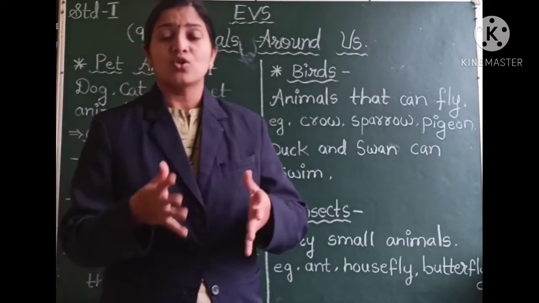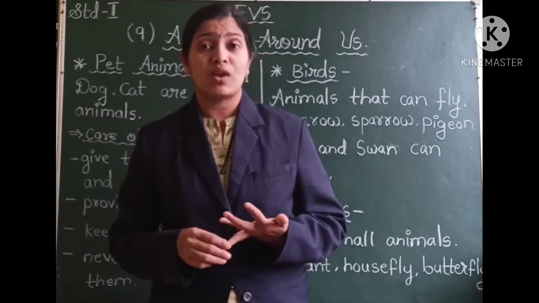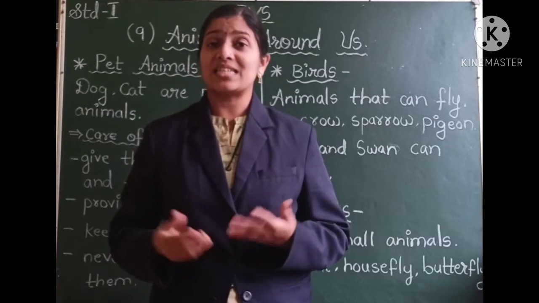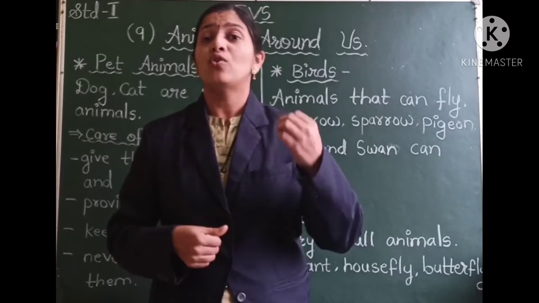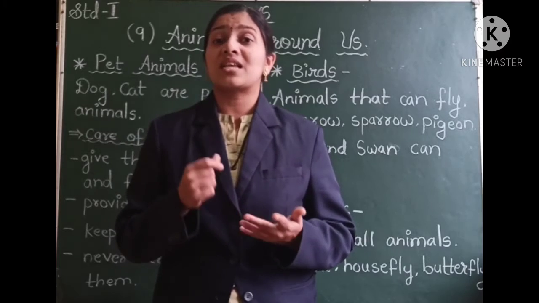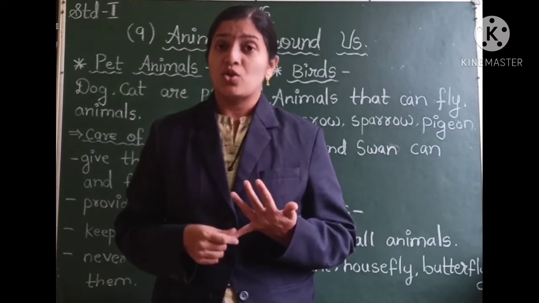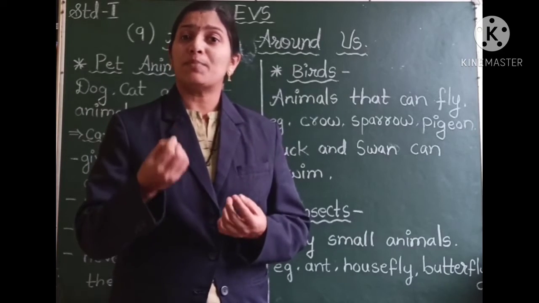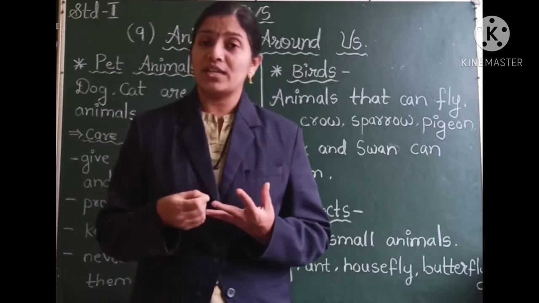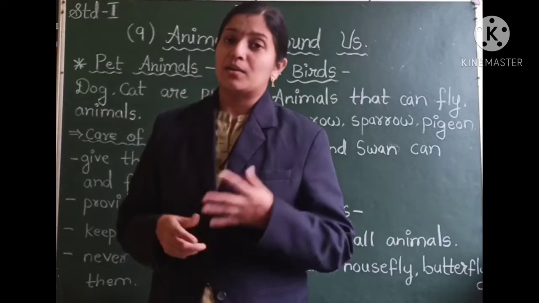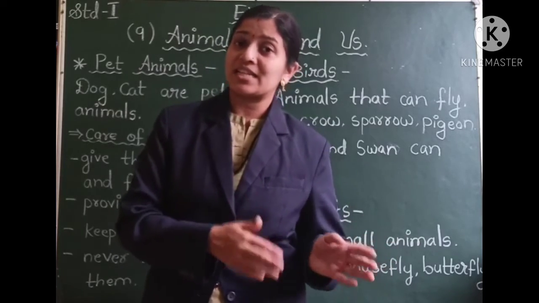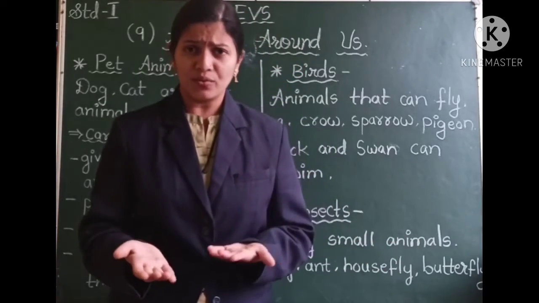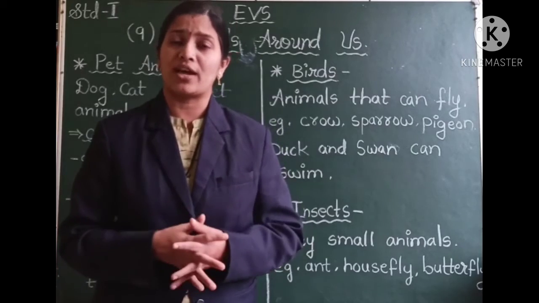Insects, in the sense, butterfly, housefly, mosquito, then earthworm is also an insect, ants are also insects. The butterfly, housefly and mosquito can fly since they have wings. But insects like earthworms, or we can say ants, can't fly. There is a specific type of ant which has wings and can fly as well. Some insects have wings, and some of the insects don't have wings.